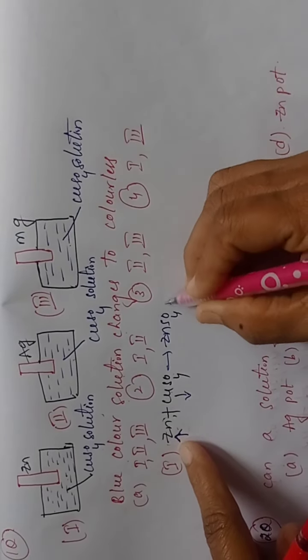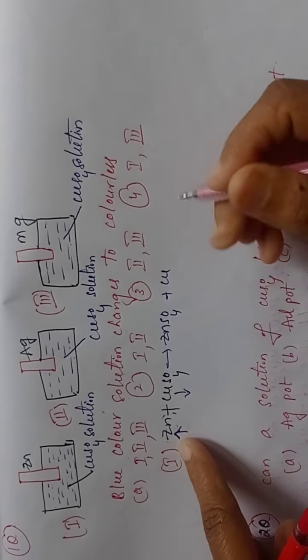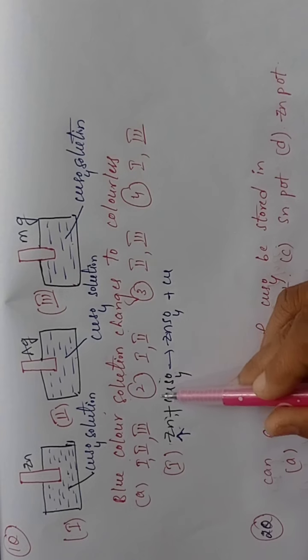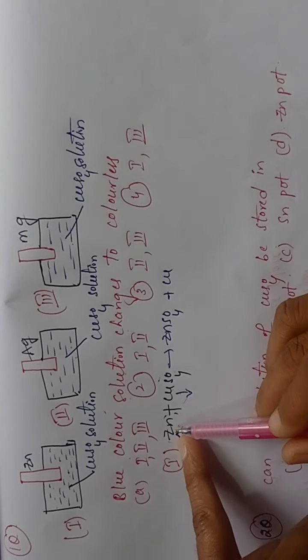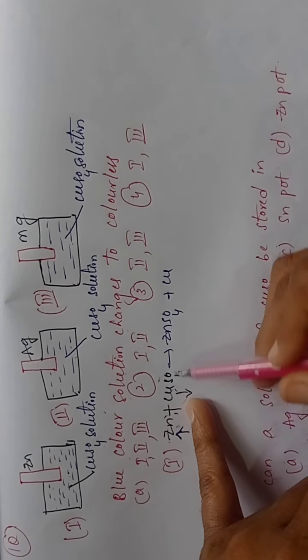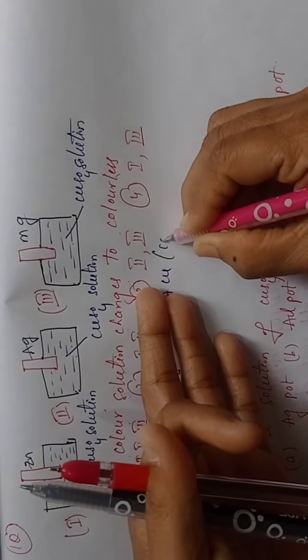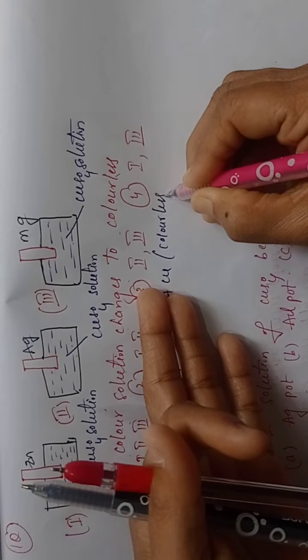So zinc sulfate solution is formed, and the other product is copper. Are you following? Before, copper sulfate is a blue color solution. When zinc displaced the copper, this blue color solution changes to colorless. So this first one will become colorless.